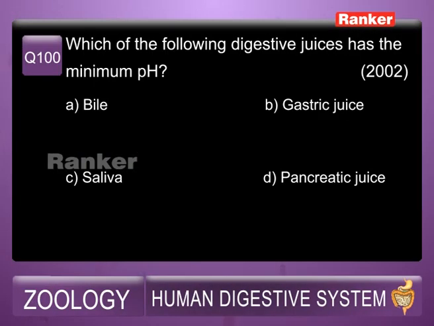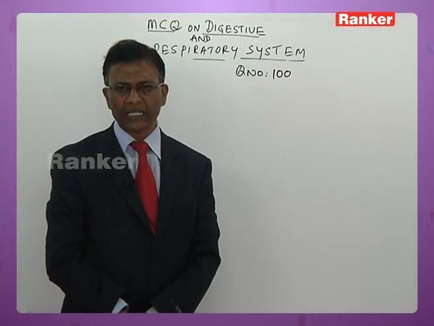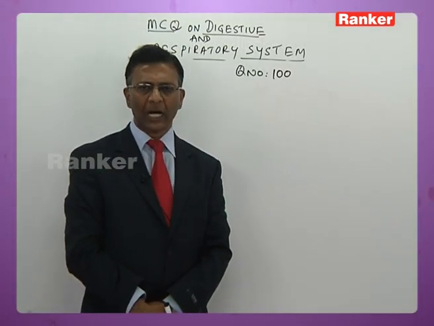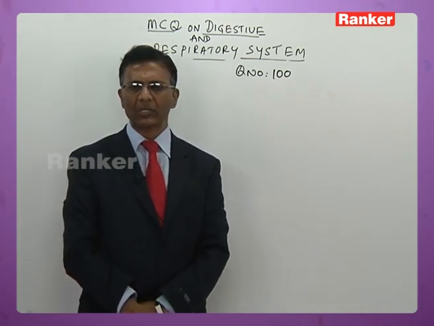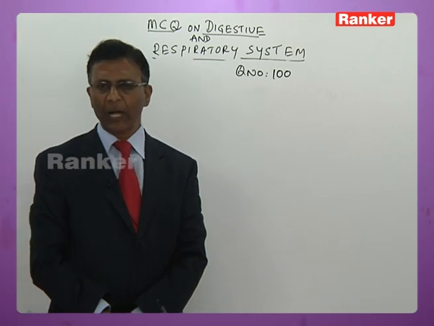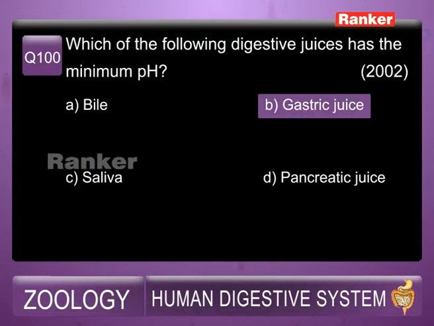Which of the following digestive juices has minimum pH? A. Bile juice, B. Gastric juice, C. Salivary juice, D. Pancreatic juice. Among these, bile juice pH is nearly 7.6, gastric juice pH is 0.9 to 2, salivary juice pH is about 6.8, pancreatic juice is about 8.3 to 8.6. So obviously the answer is B, that is gastric juice, whose pH is about 0.9 to 2.